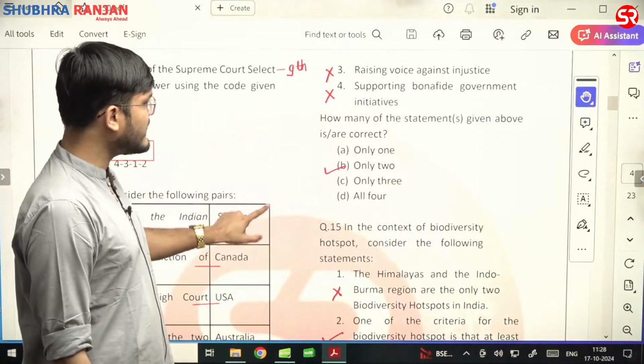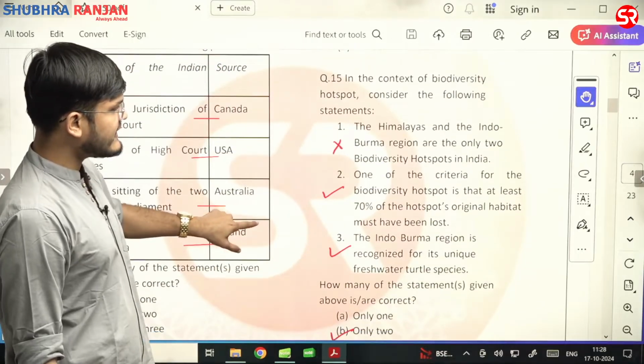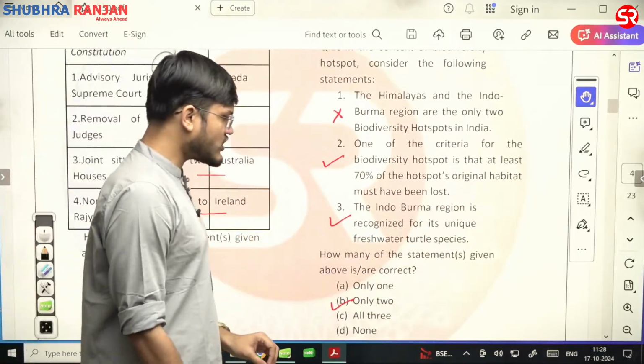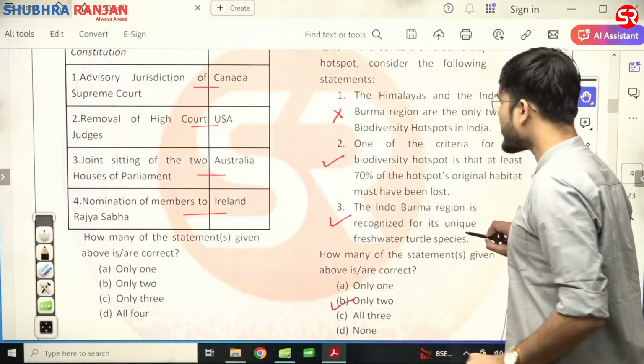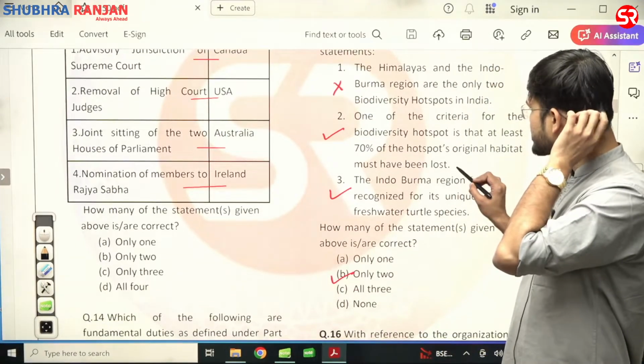Correct answer would be B. Only two is the right answer. In the context of biodiversity hotspots, the Himalayas and Indo-Burma region are the only two biodiversity hotspots in India.